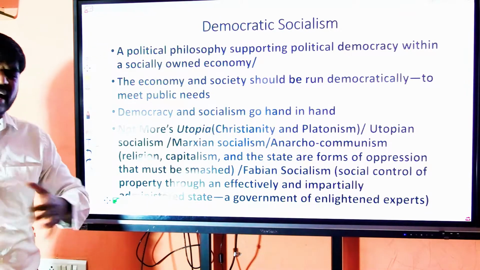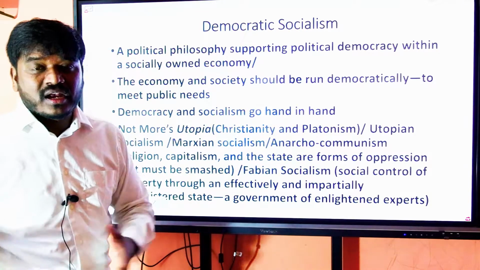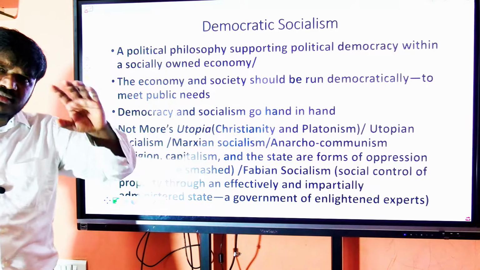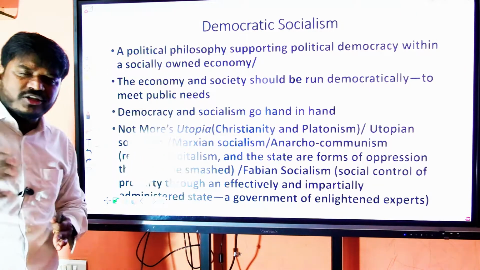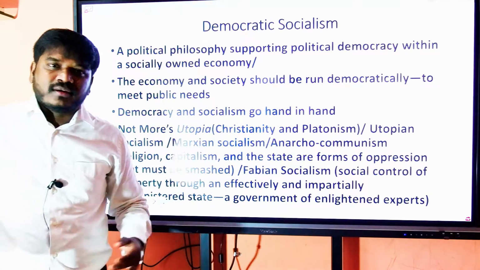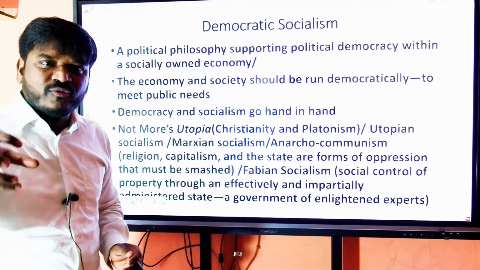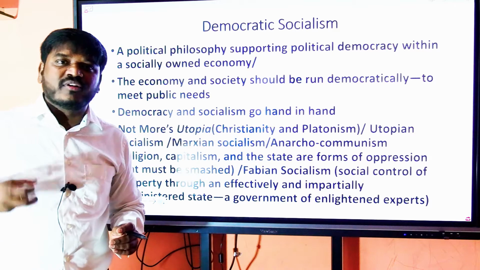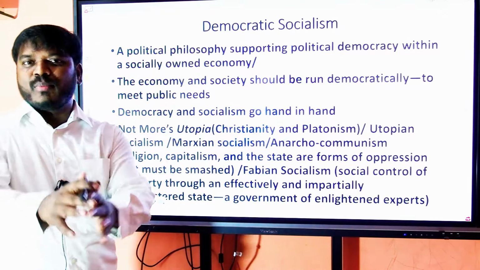It consists of a kind of Christian socialism or communism and Platonism. Christianity has followed some kind of communism, like the life of a monastery where everything is shared by the community, and all the members work hard for food, clothing and shelter, which is commonly shared by that community.